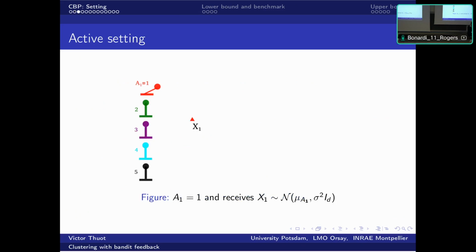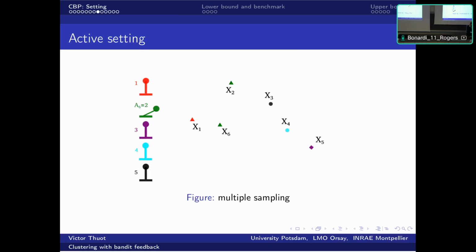So if we just give a small picture, we have five arms, and at each time we can choose one arm and get a sample from the probability distribution associated to this chosen arm. In particular, we are able to sample multiple times the same arm, and we can focus the budget on some important arms, some relevant arms, and sample more on these important arms.